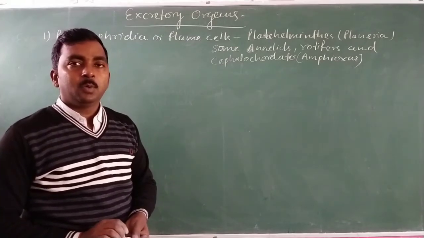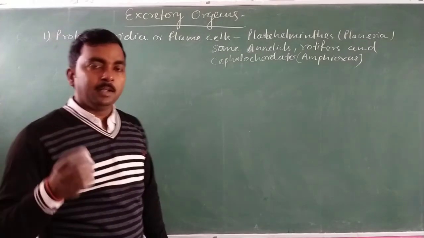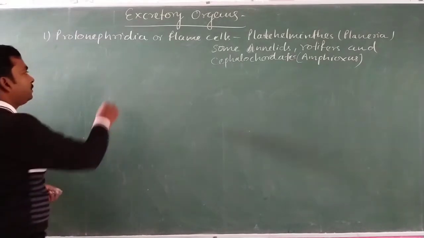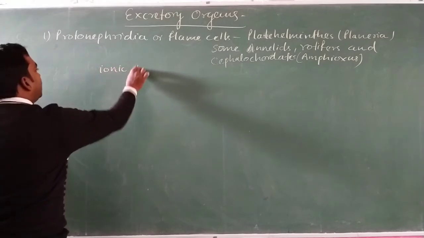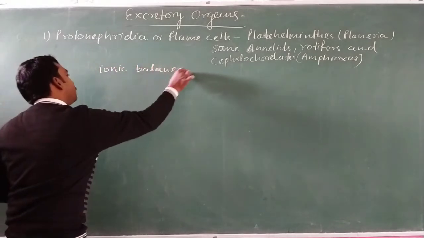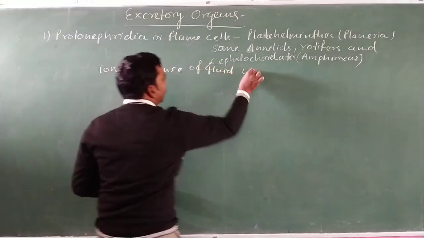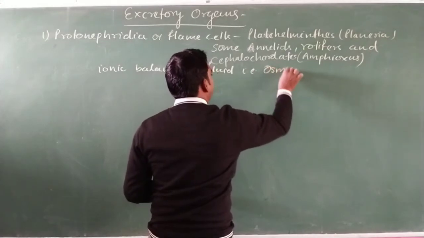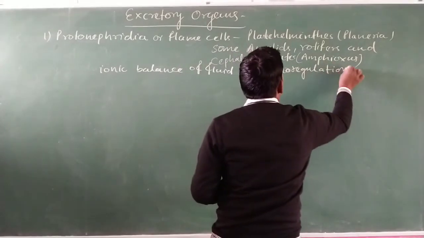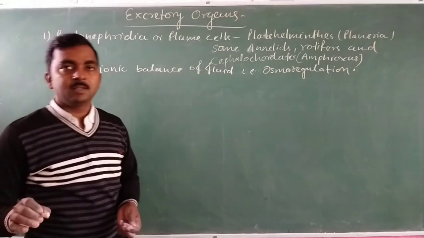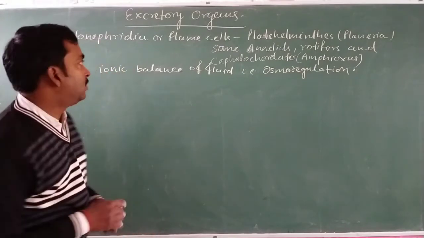A flame cell is a tubular cell present in their body, and it is especially responsible for the ion balance of the fluid, that is osmoregulation. It means it is responsible for the osmoregulation of the body fluid of the animals.